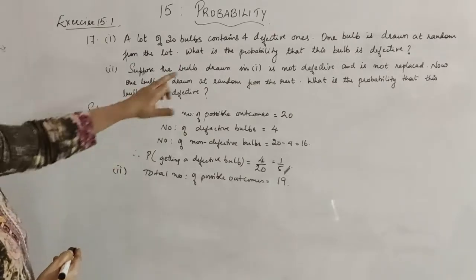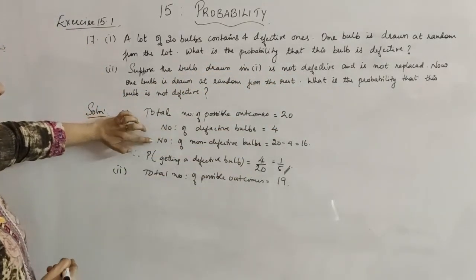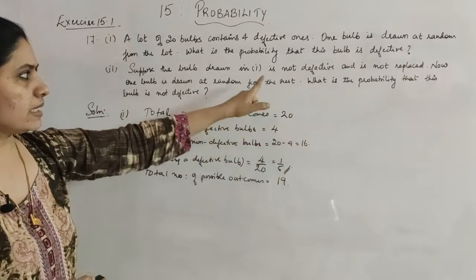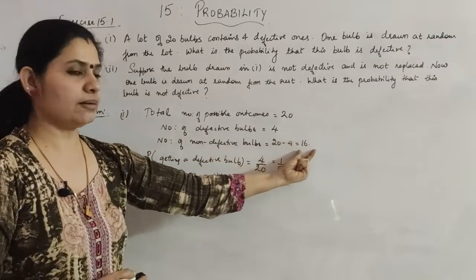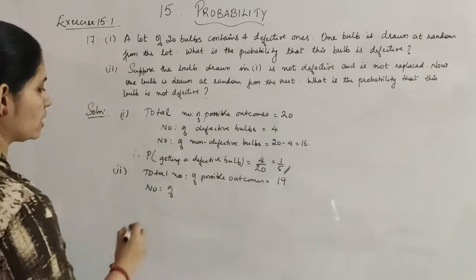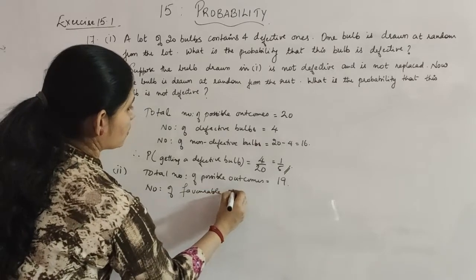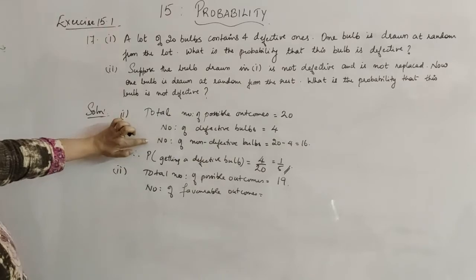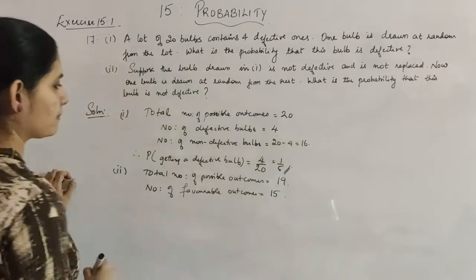Now again, they have said that you have to consider it to be non-defective, meaning the number of non-defective bulbs will change, because it was actually 16, but the thing which you have taken should be a non-defective bulb, meaning it will become 15. So the number of favorable outcomes, the number of non-defective bulbs, will again become 15.